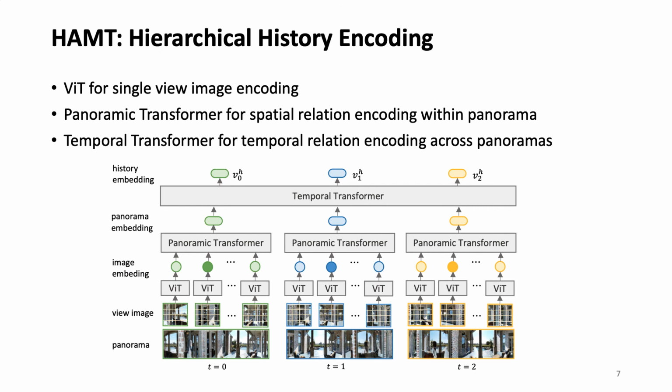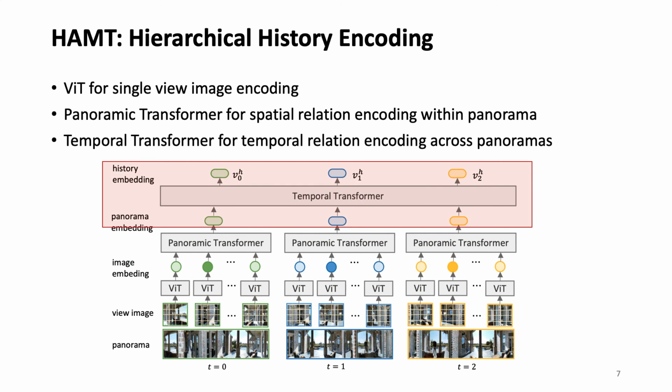For the first problem, we propose a hierarchical history encoder for efficient and effective history encoding. We first use a vision transformer, ViT, to encode each view image in the panorama. Then, we propose a panoramic transformer to learn the spatial relationship within the panorama and obtain a global panorama embedding. Finally, we use a temporal transformer to encode temporal relationships across panoramas in the history. Such hierarchical encoding significantly improves the computational efficiency.